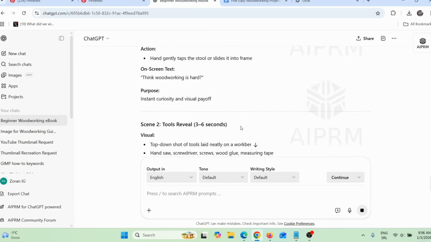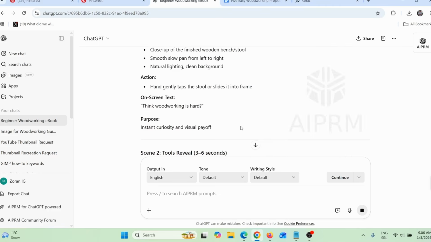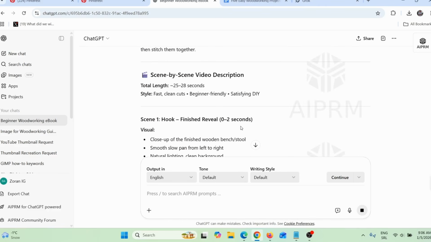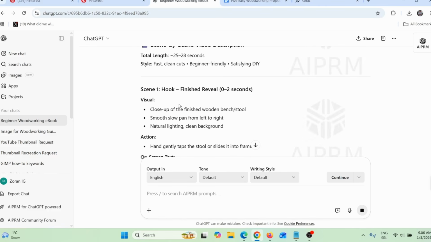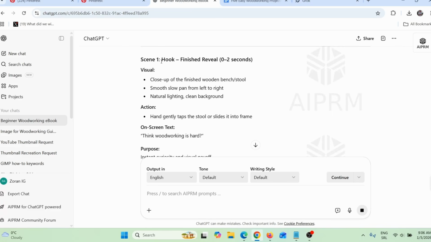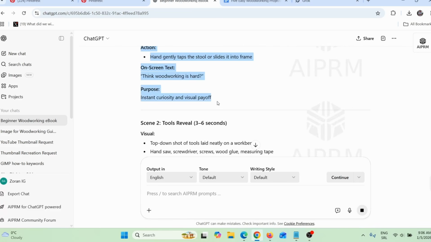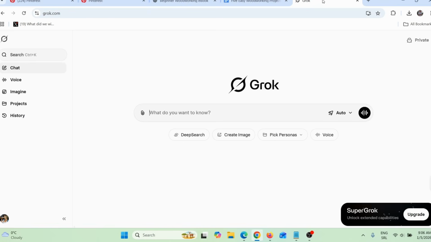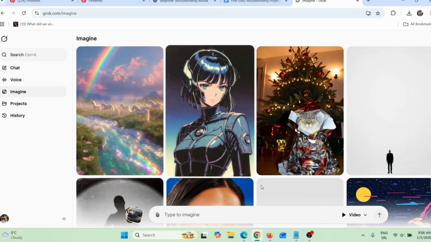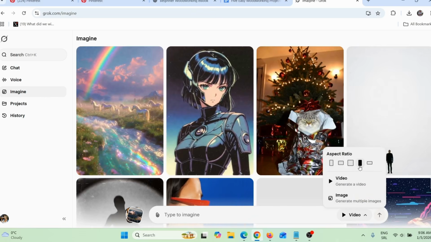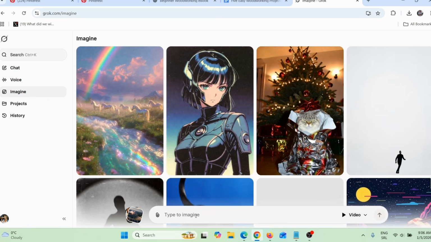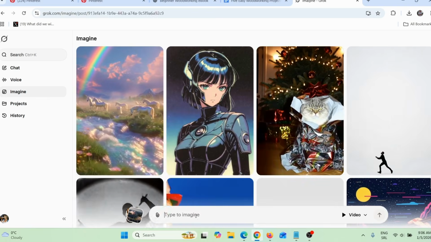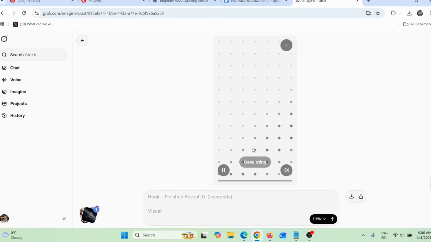And here you can see how this looks. They are writing each scene by scene. So let's say, for example, I wish to make this first scene. So I will say something like this, okay? Okay, hook, finished reveal. And I will copy this. And now I will go on Grok. And then I will click here on create an image, okay? And then I will click here video and I will choose 9:16 ratio. And I will simply paste that here, press enter, and now Grok will make this video for me.